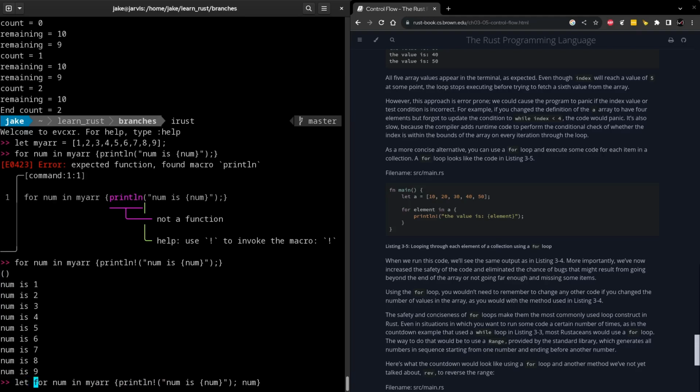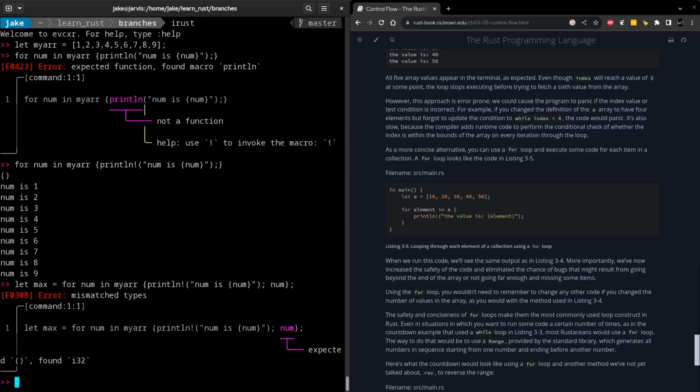And then we can try to say let max equal to, and then this would be the last number that comes out of the for loop. So let's see if that works, and it didn't. So maybe it wasn't what I was hoping. I may play around with that a bit more, but if there's any kind of magic that you can do with for loops and the fact that it's not a pure statement, let me know in the comments because I'm really interested in that.